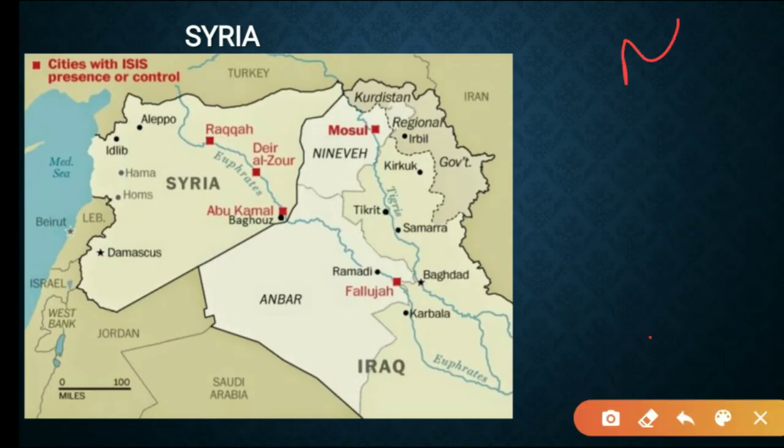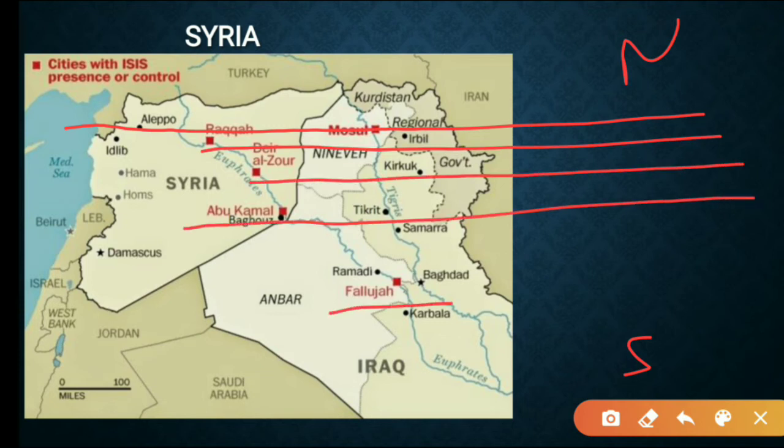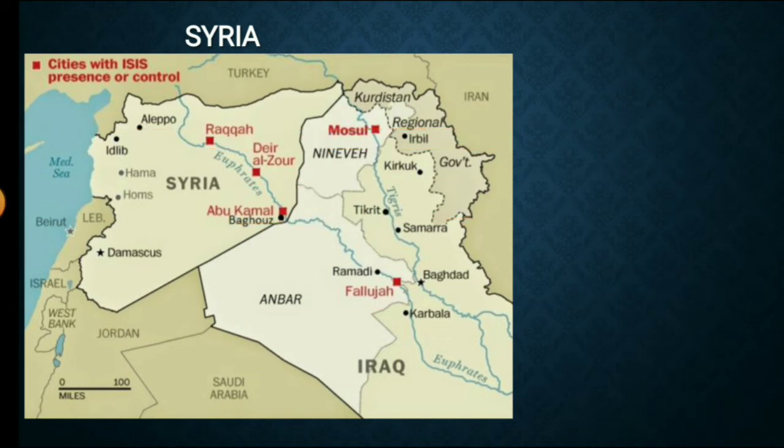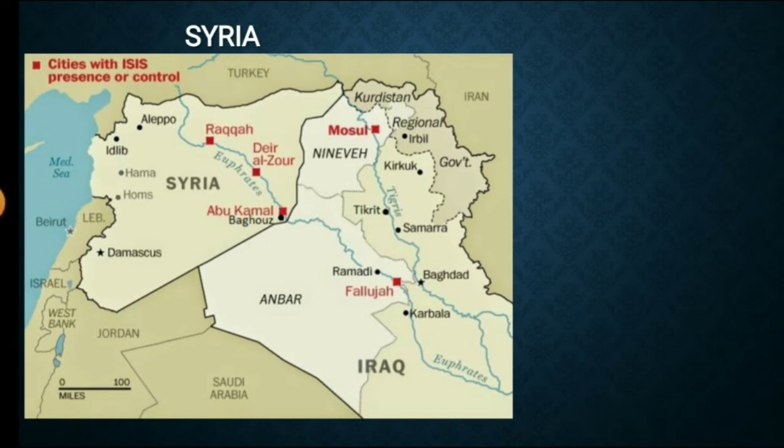From north to south, like these important places. I think we'll get almost on the equal latitude Aleppo and Mosul. Next Raqqa, Deir al-Zor, and Kamal and Fallujah. Okay, just remember this. Important are the bounding countries of these nations and the important cities located in it.